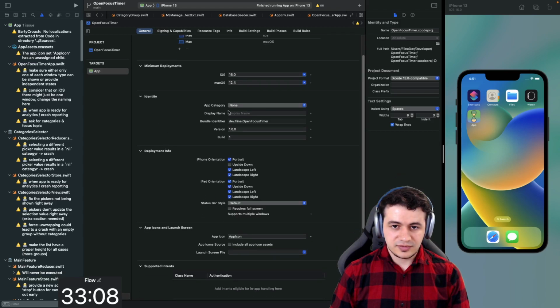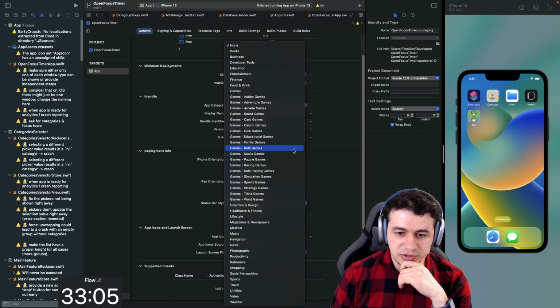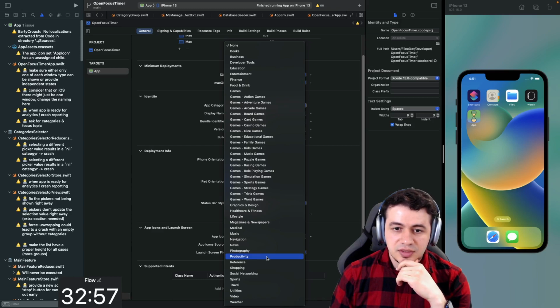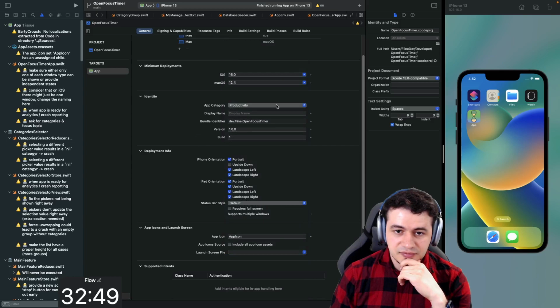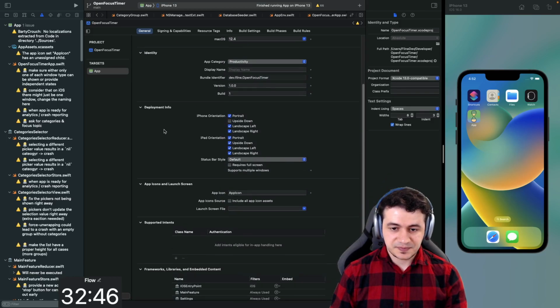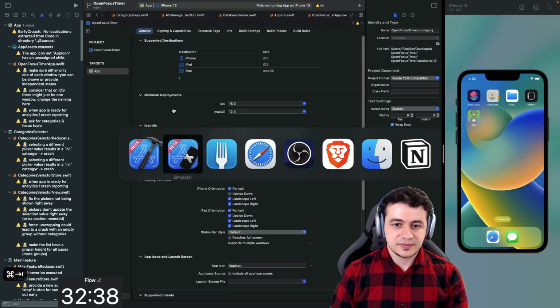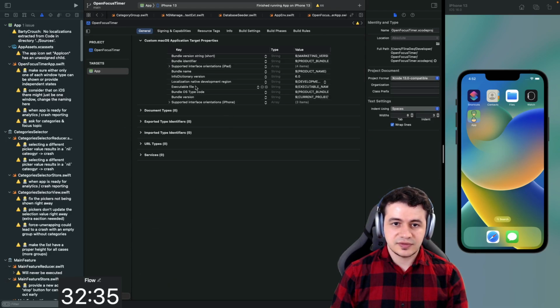And with that, let's also set the app category. Why not? So it is a utility app, it is a productivity app. That's, I think, what it's most about. Yeah, it's not a game, no education, no developer tool. I think it's a productivity or utility app. And let's set productivity as the app category. Anything else we could do here? All right. Oh, by the way, supports multiple windows. What is it set to? Okay, it doesn't say that anywhere here.